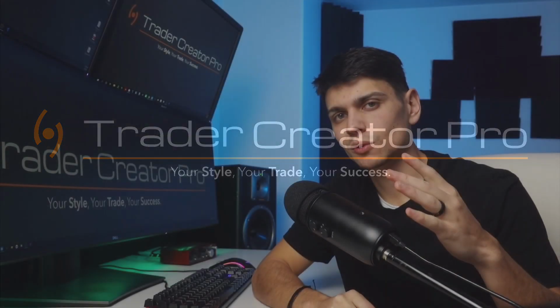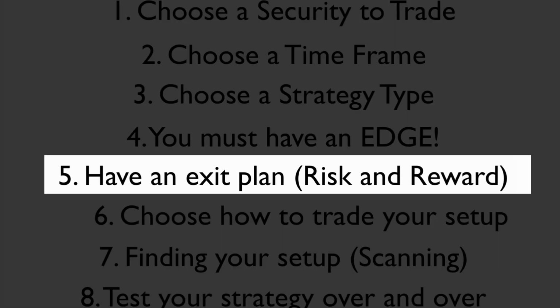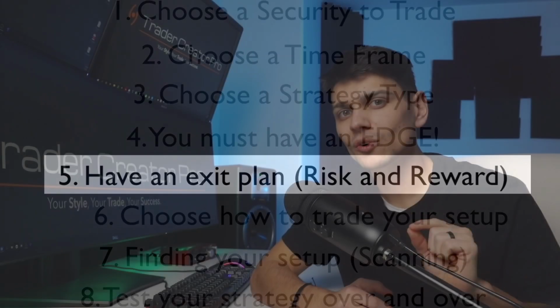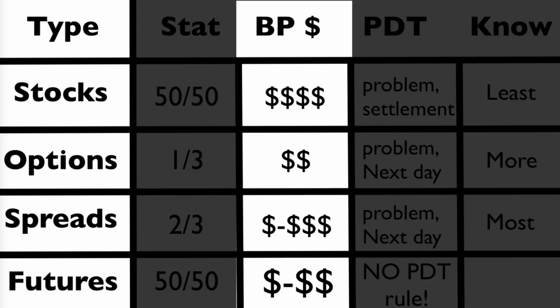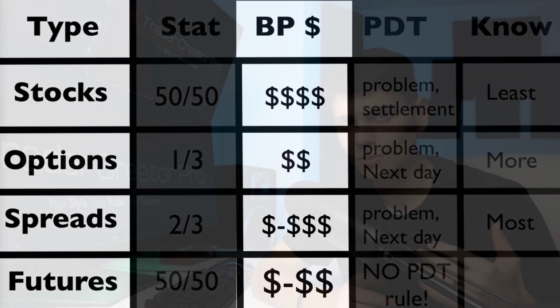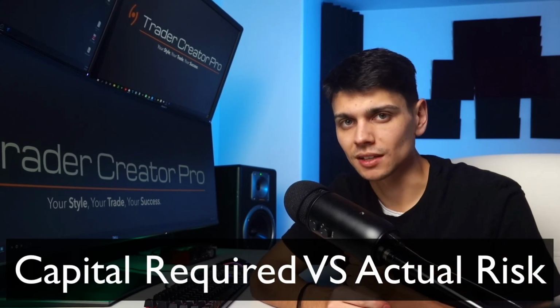This video should help you with step 5, which focuses on how much you should be risking per trade. In the video that compares stocks, options, option spreads, and futures, we talk about the amount of capital required, or buying power, that it takes to trade those. Now, a lot of people confuse capital required and how much you are actually risking.